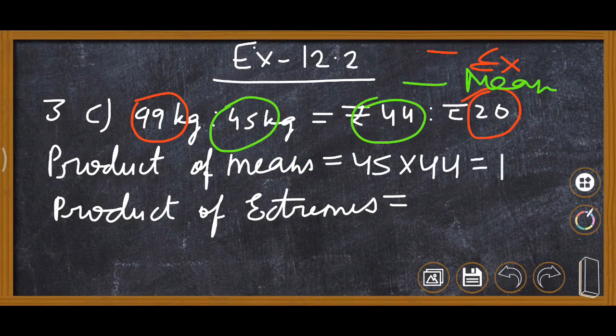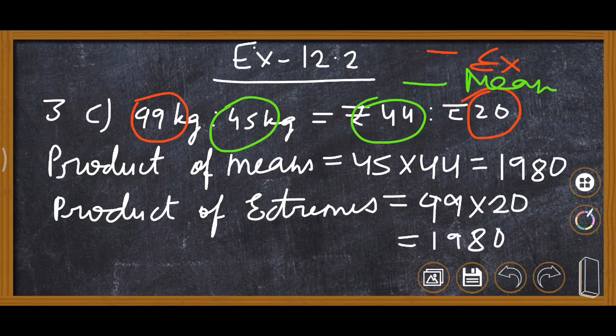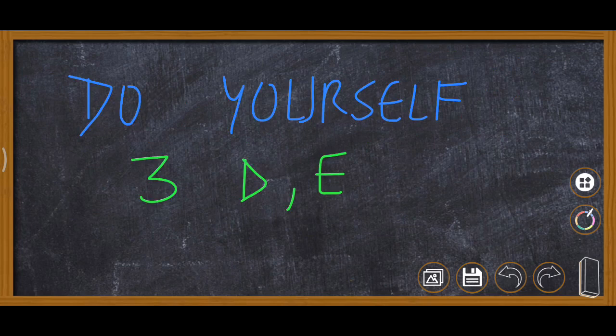So answer is 1980. And extremes, then 99 multiplied 20, then it is also 1980. So here you can see this is also true. Now as we have done third A, B, C part, you are required to do third D and E part yourself. Definitely you will do it.